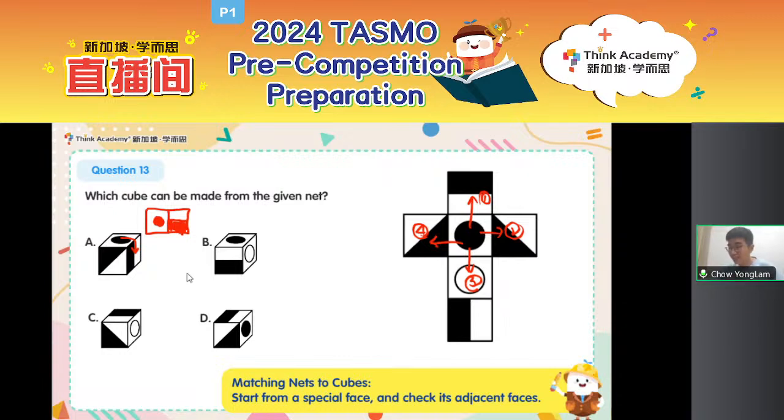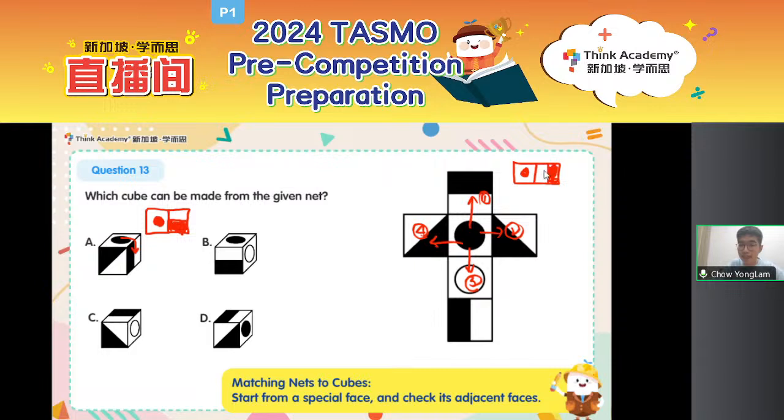Somebody said 1, somebody said no. Well, you all are half correct. For those who said 1, you are half correct. In 1, indeed, we have a black and white rectangle situation going on. But if you try to orient these two faces horizontally, that means if I rotate these two faces together towards the clockwise direction, what do you get? You will actually get, on the left side, a black circle, that's for sure. But on the right side, is my rectangle like this? Actually not. It will look something like this.